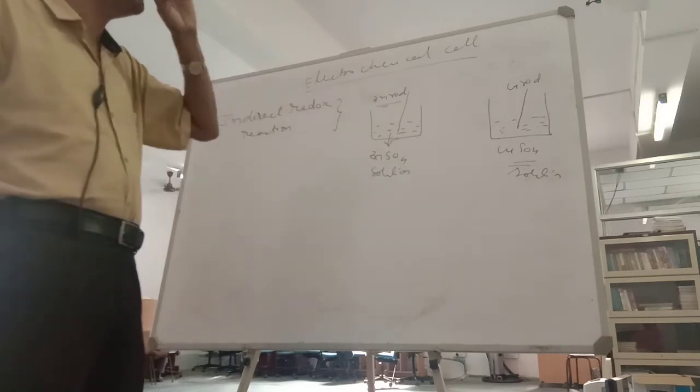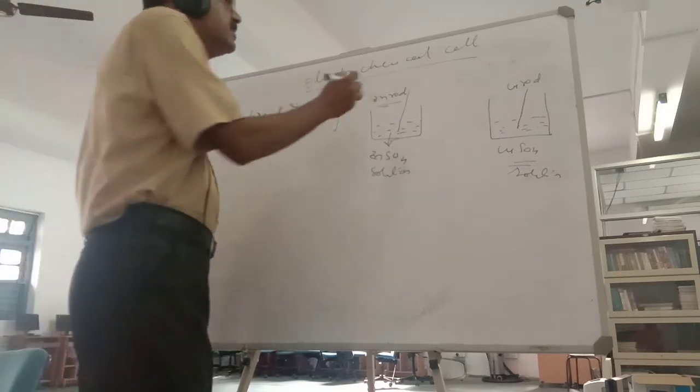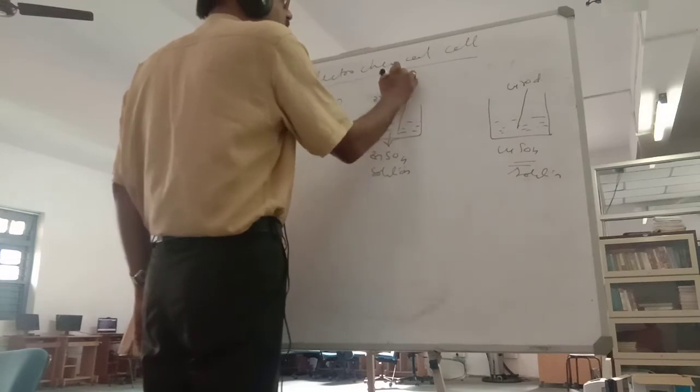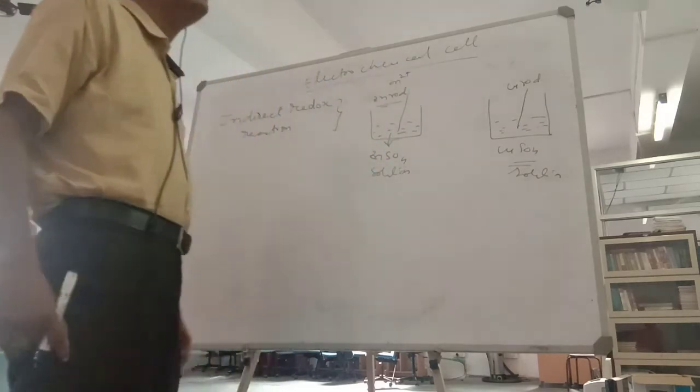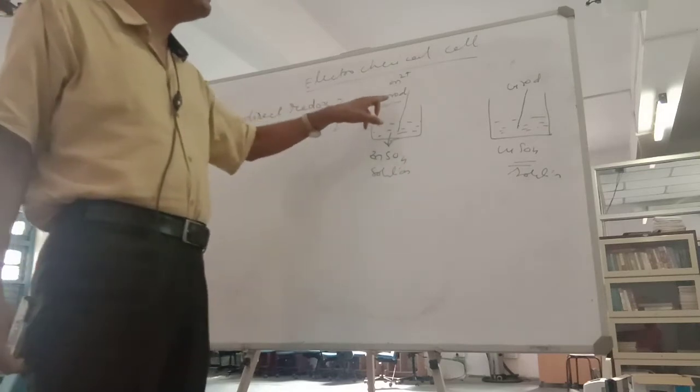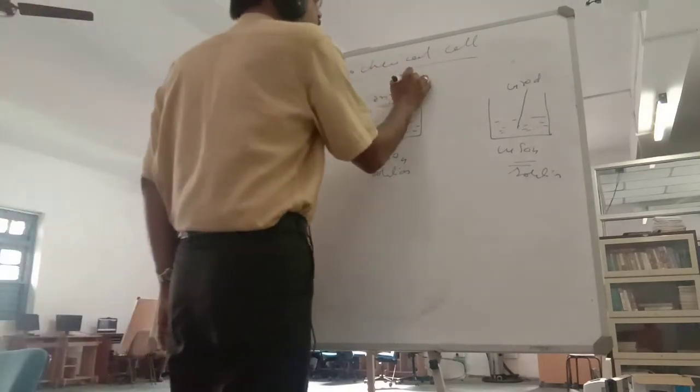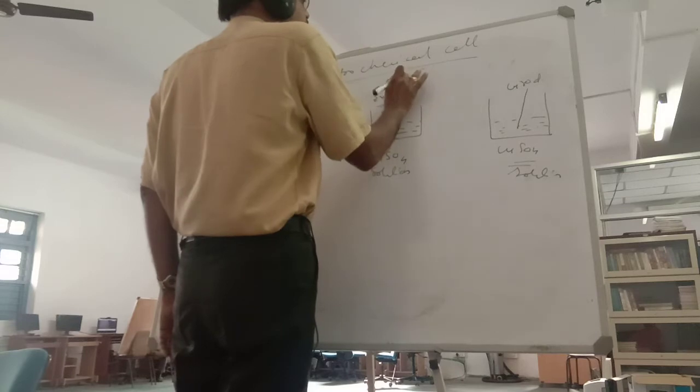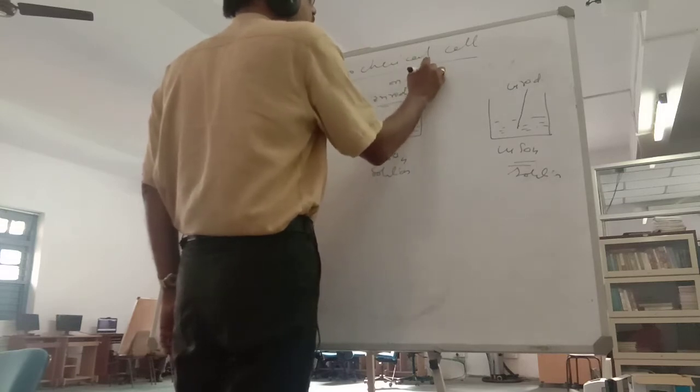If you make the setup like this, the zinc rod should change into Zn2+. When zinc changes to Zn2+, it will leave out 2 electrons.